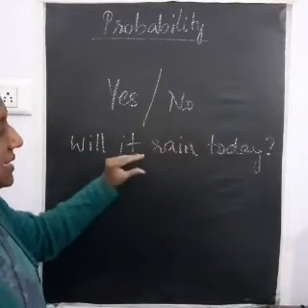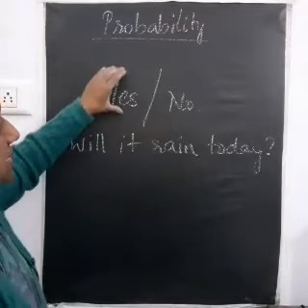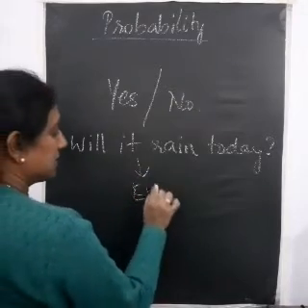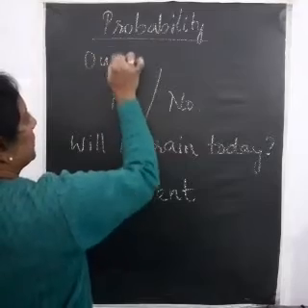So the event is, is it going to rain? And the outcomes of this event is a yes or a no. So this is known as the event or the happening, and this is going to be the outcome.